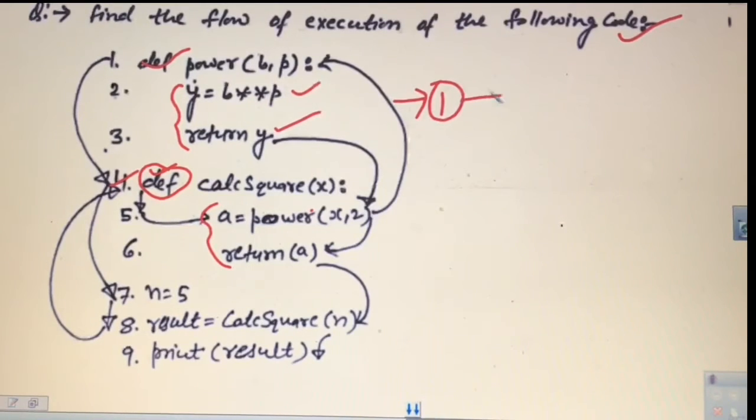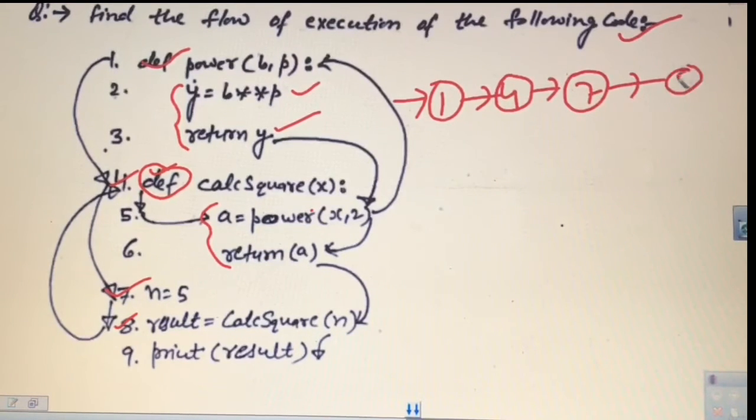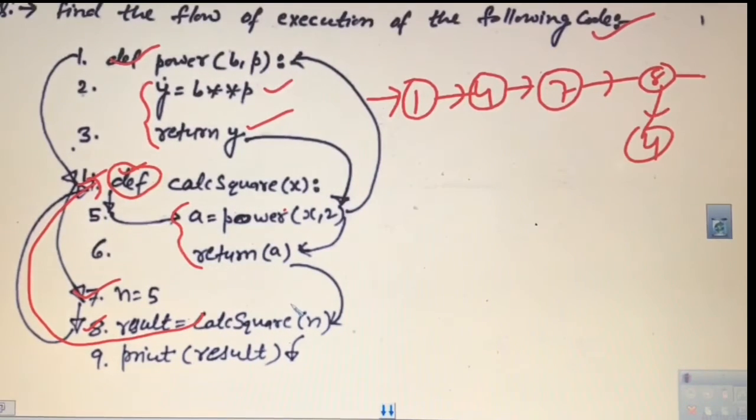So after 1 it will go to 4, and after 4 it will go to this main part, that is n equal to 5, that is statement number 7. Here n will be created, then it will go to 8. And 8 is a function call statement. So from here the control will transfer to this function cal square. So from this 8 it will go again to 4.